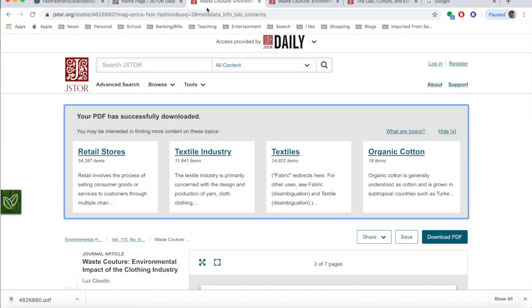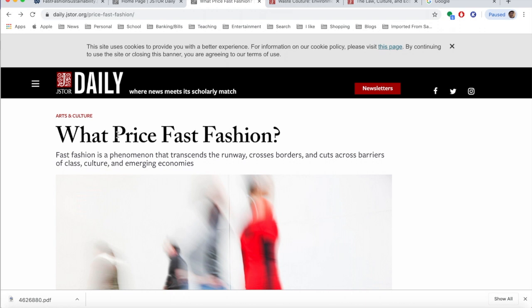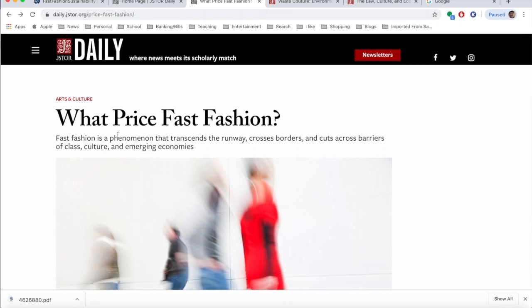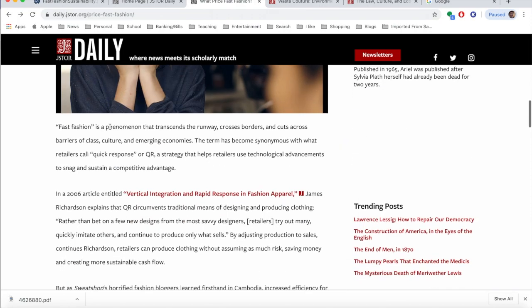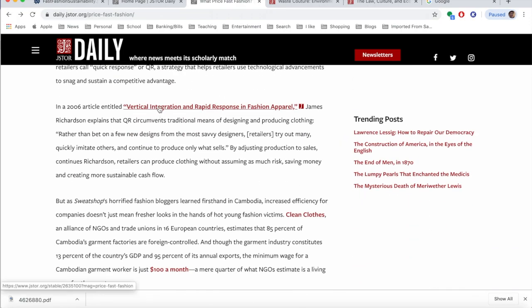When I did my Google search, I put in JSTOR Daily and I wrote in fast fashion, and I found this article called What Price Fast Fashion. This is an article that was written by JSTOR Daily, which is their online publication, and this article is not a peer-reviewed article. However, as you can see, there are all these hyperlinks in red with a little J next to it. That means that they're referencing or linking to actual journal articles. So let me give you an example of one.